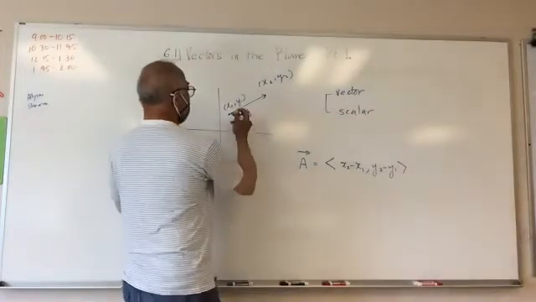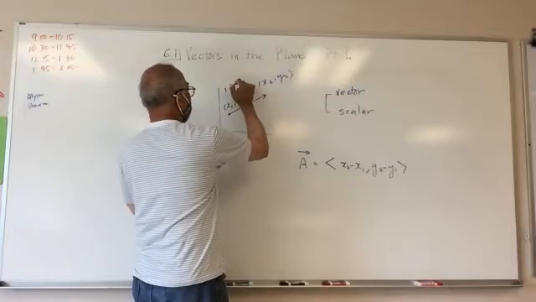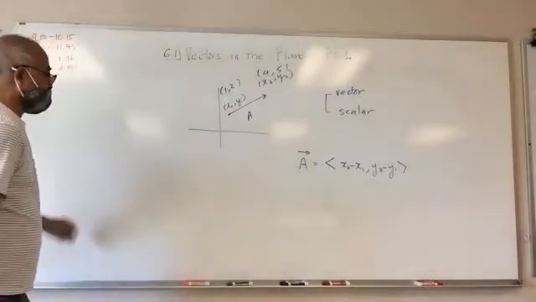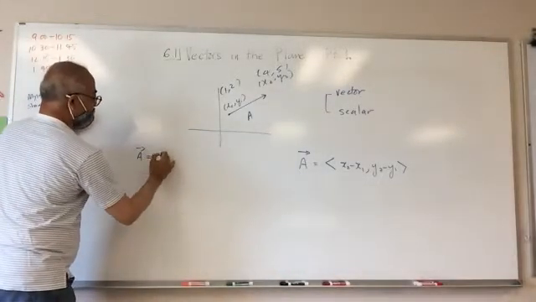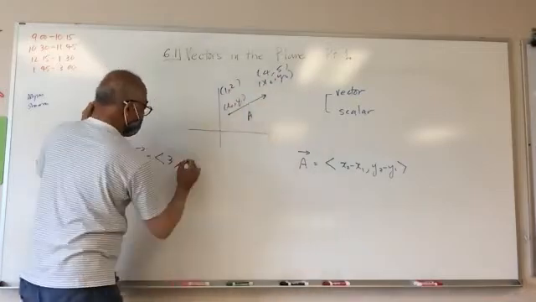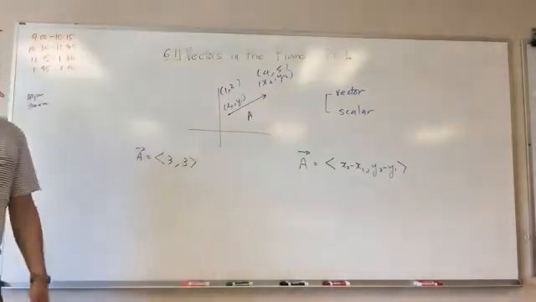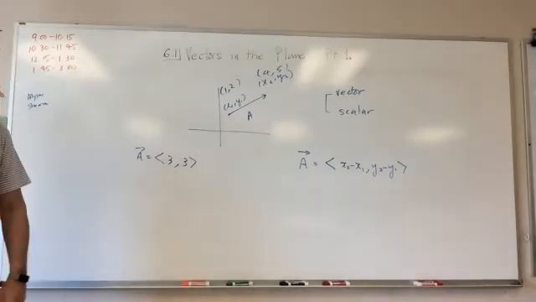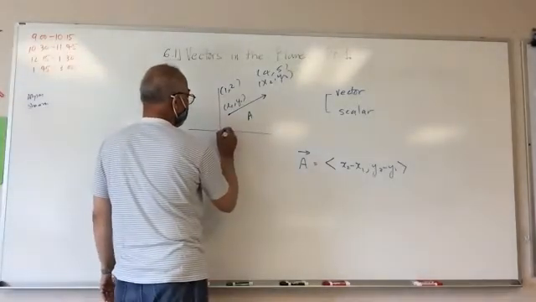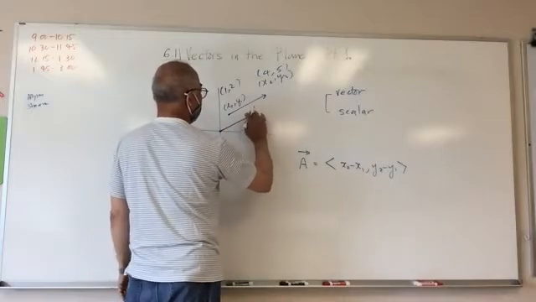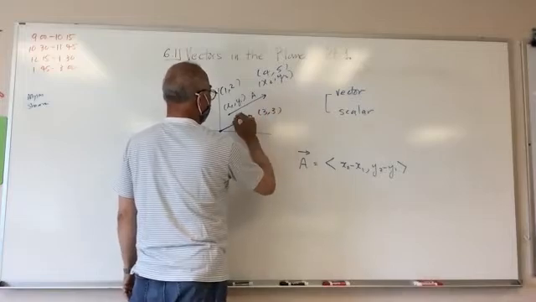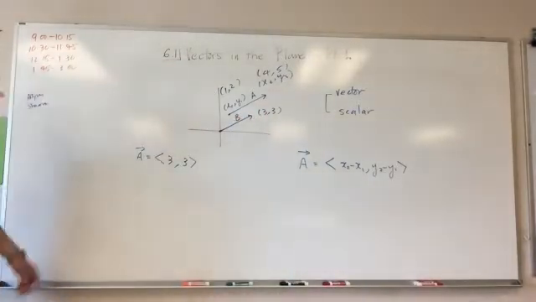So let's say this was, I don't know, 1 and 2. This guy is 4 and 5. So vector A would be 4 minus 1, which is 3, and 5 minus 2, which is 3. And this is what the vector is. So it is possible, let's say I had something that went from here. This was A. And I have something that went from 3 to 3, and this is B. What is my B vector?